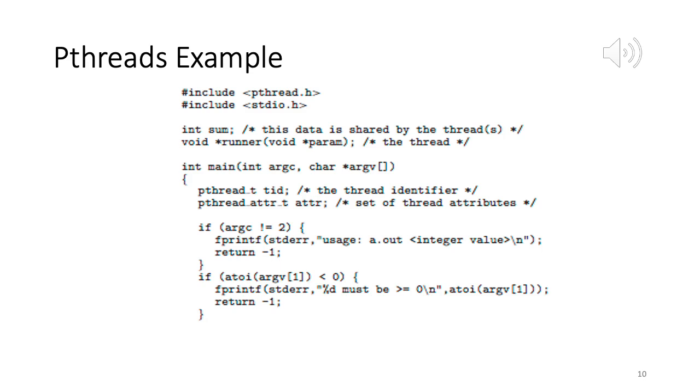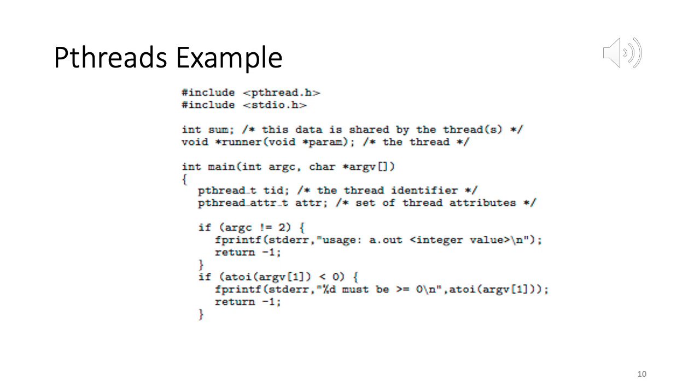Second error condition, what does it check? If you see, it checks that this second argument has to be non-negative. So how do you get that? Because argv[1] will contain the value of n, and what will be the data type of that value? Well, it will not be an integer, it will be a string.